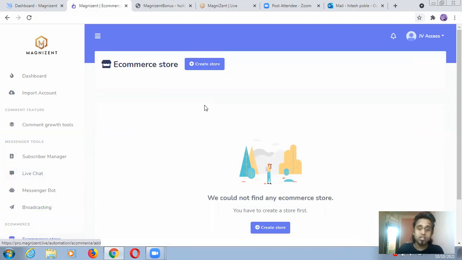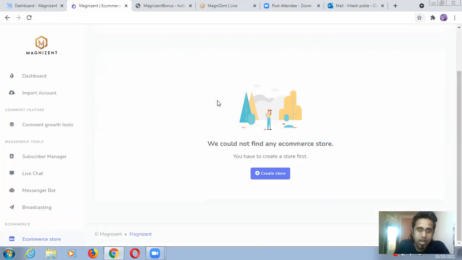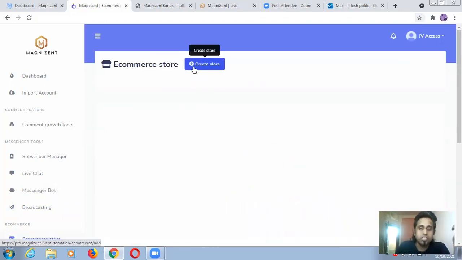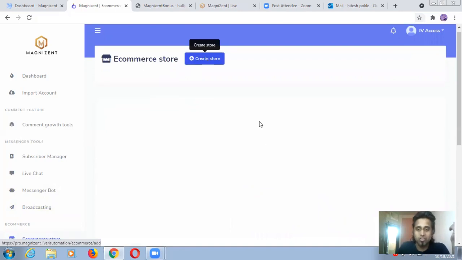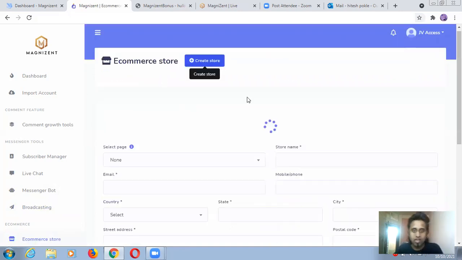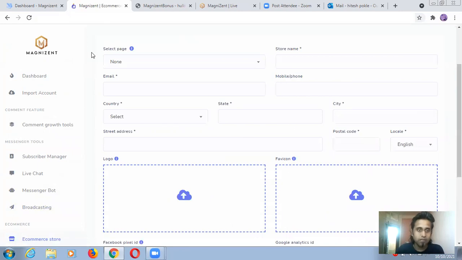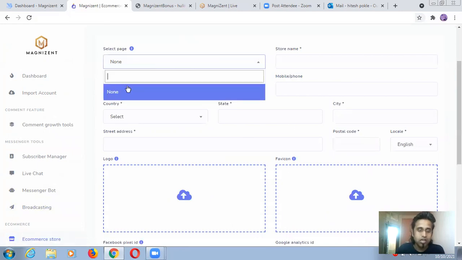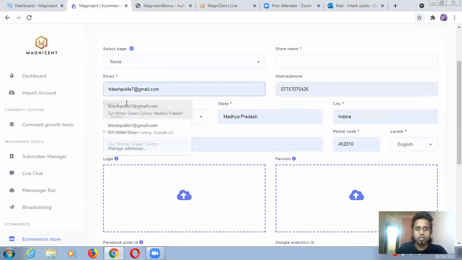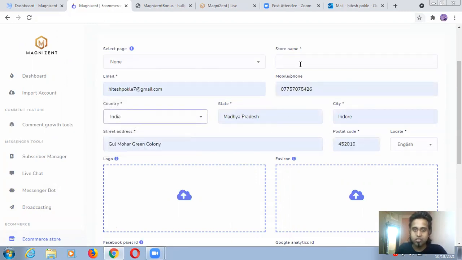Okay, guys, you can create a store. Wow, guys. I need to show you this, because this is for e-commerce, for physical products. I just clicked on this option and it came in front of me: select page. Right now, guys, I have not imported my Facebook account. I already showed you some of my pages before. You just have to create one page related to your e-commerce store, and you will select it here. You can put your email, something like that.